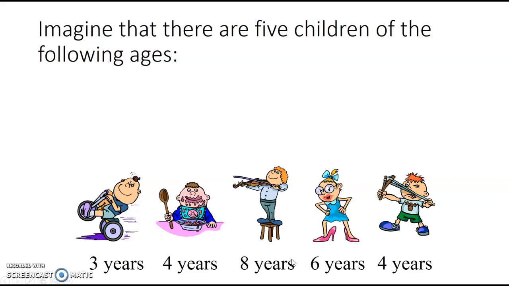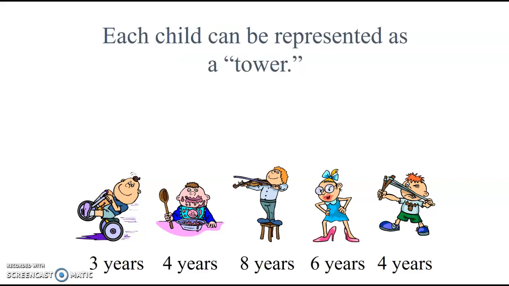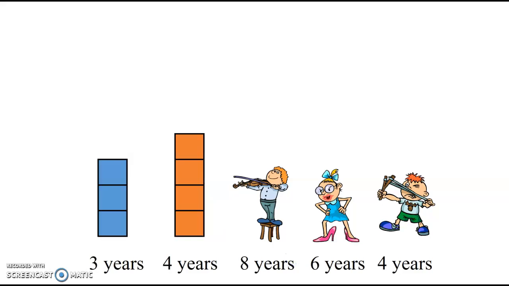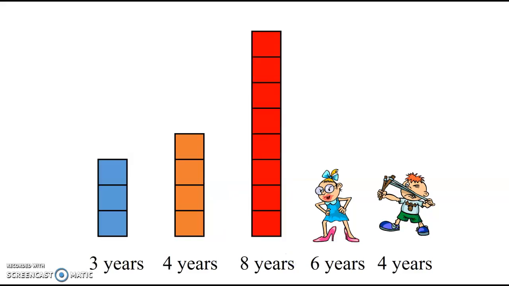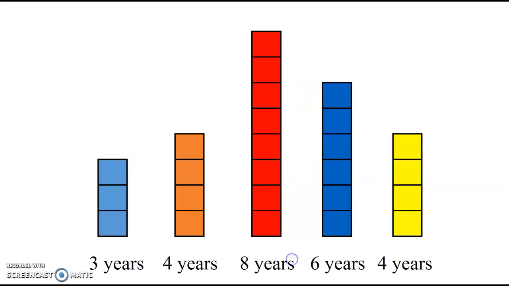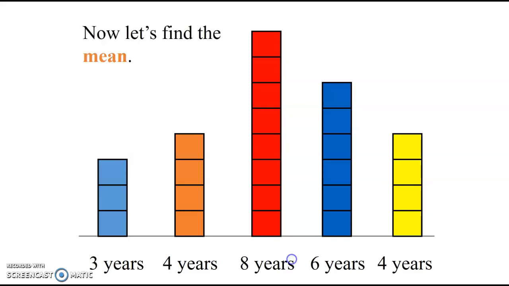So let's imagine that there are 5 children with the following ages: 3 years, 4 years, 8 years, 6 years, and 4 years. Now, let's represent each child by a tower of blocks. So the 3-year-old would have 3 blocks, the 4-year-old would have 4, the 8-year-old would have 8 blocks, the 6-year-old would have 6, and then the 4-year-old would have 4 blocks.